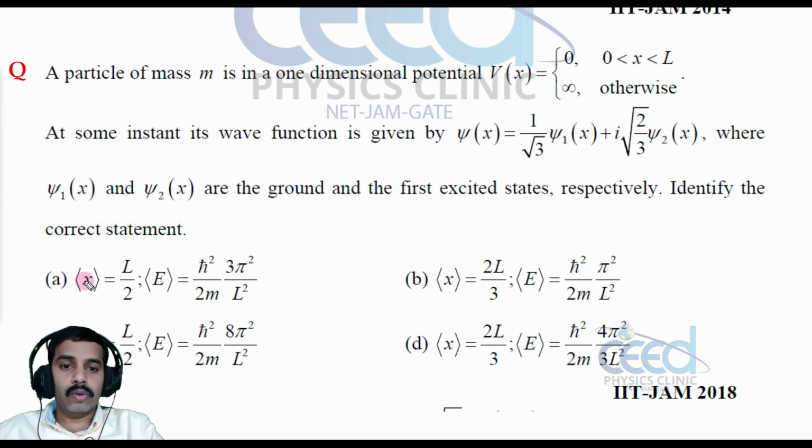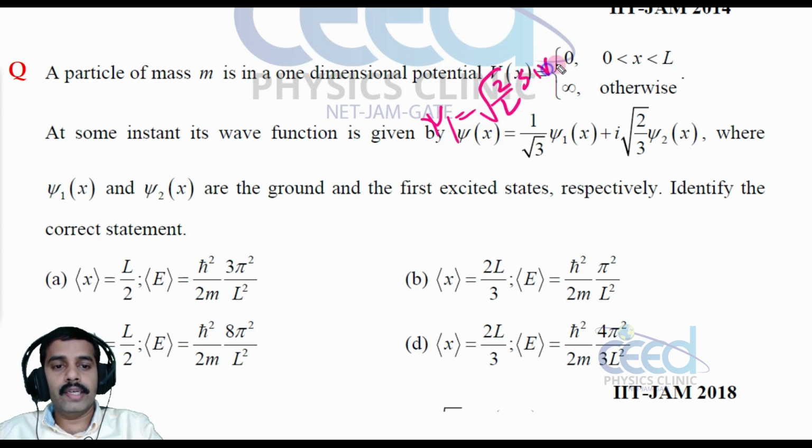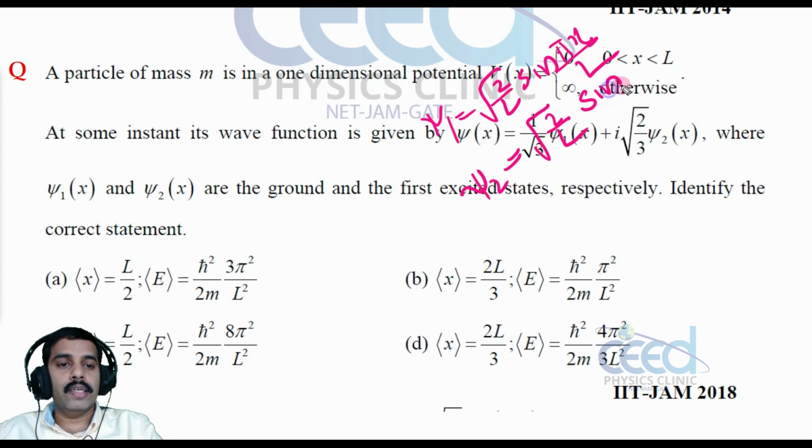What is the wave function of a particle in a box? We have to identify psi 1 and psi 2. We have already studied the equation for the wave function, that is root 2 by L sin n pi x by L. So psi 1 is root 2 by L sin pi x by L, and psi 2 is root 2 by L sin 2 pi x by L.